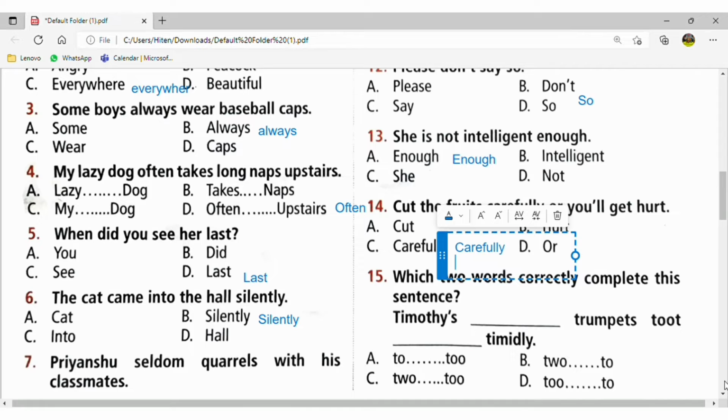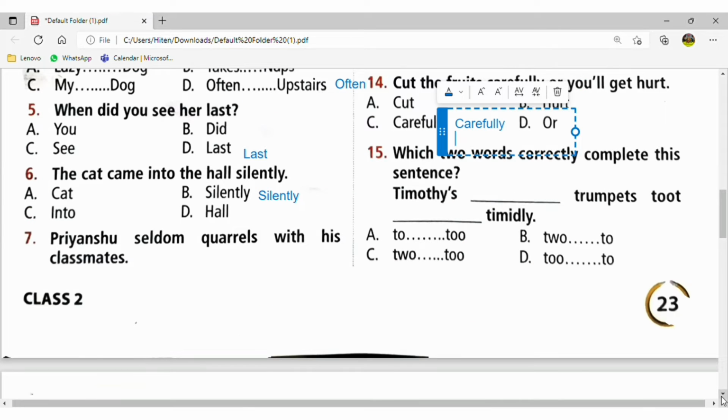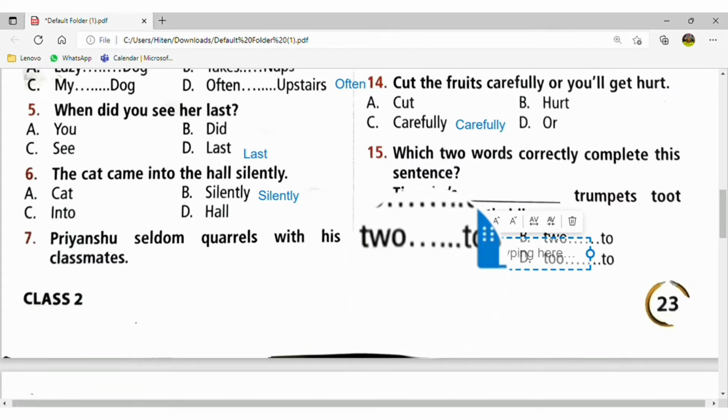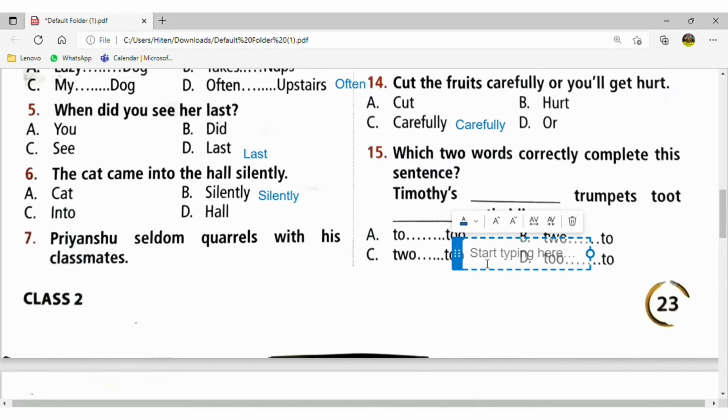Move to the 15th question. The Timothy is, which will be the here? It will be two trumpets, two. This will be the C, because here it has been given the frequency, or you can say degree. That is, adverb is used in the numbers. Okay.